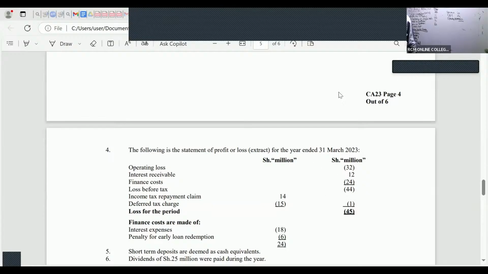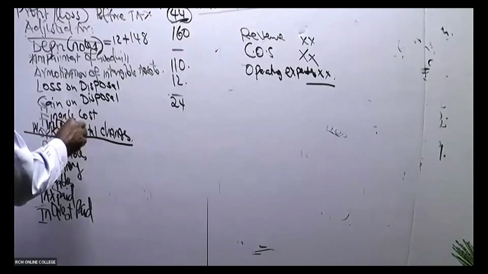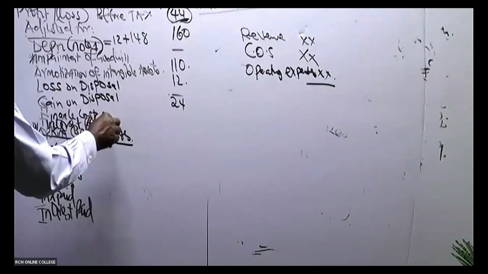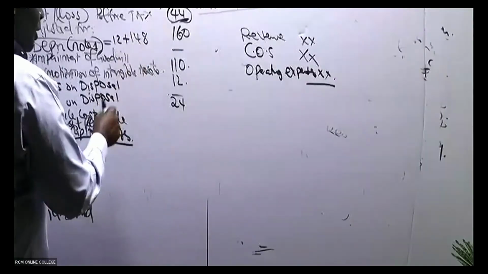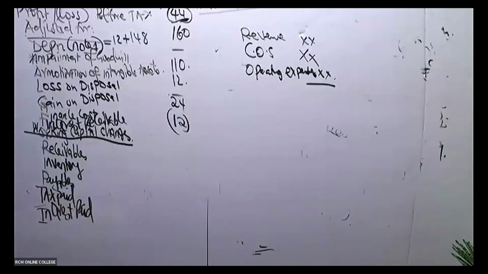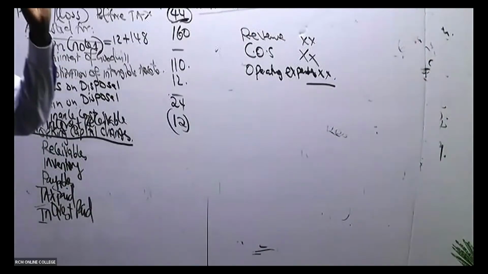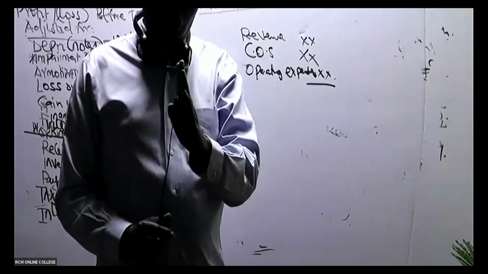So the interest receivable, you must come and do what here? You must come and create space for it here. So with the concept of looking north, we've been able to see interest receivable. This interest receivable is non-operational and it was added here. Because it's an income, I must come and do what here? You subtract 12. This is the concept of looking north to identify all non-operational activities.